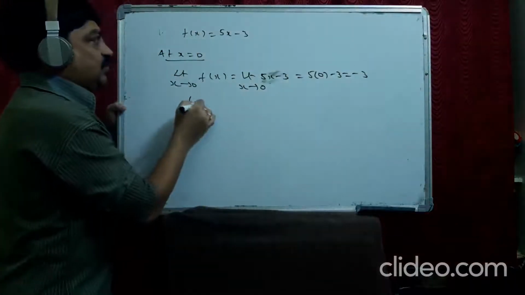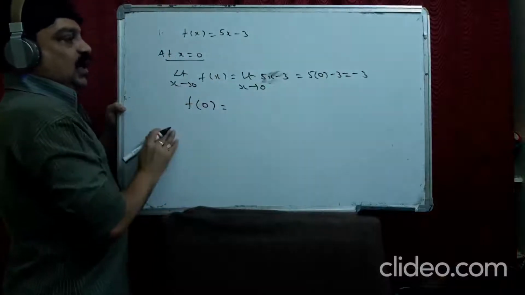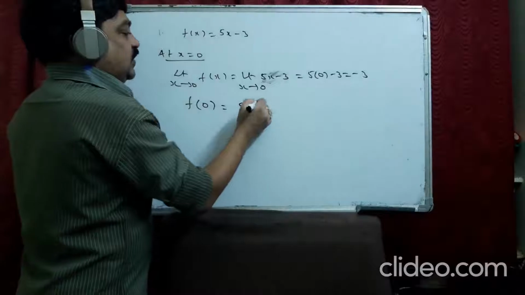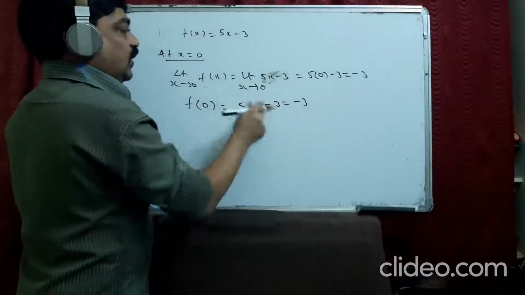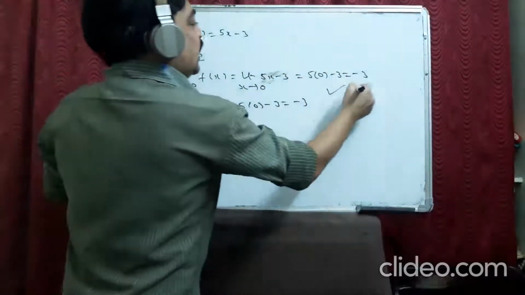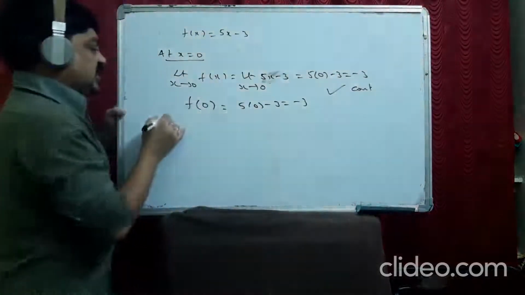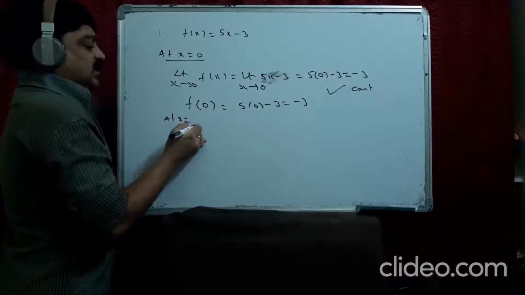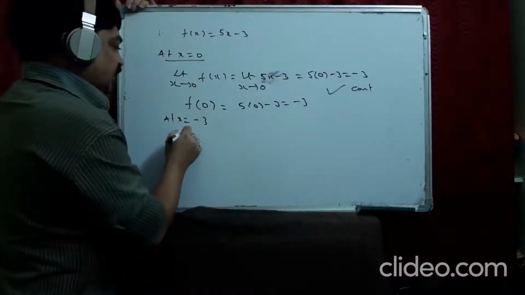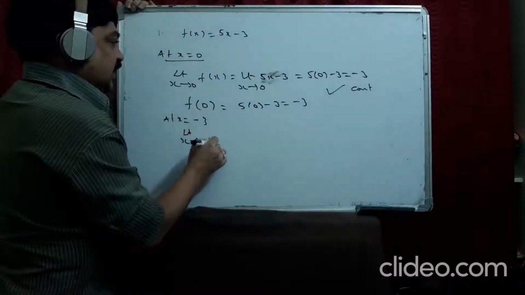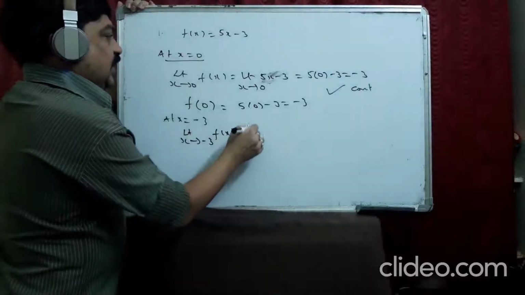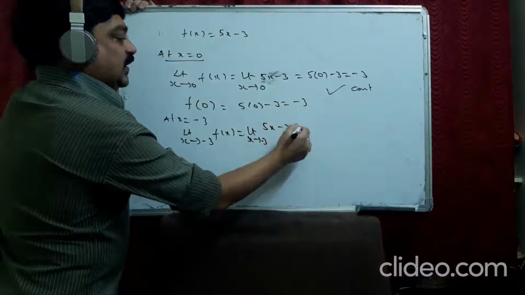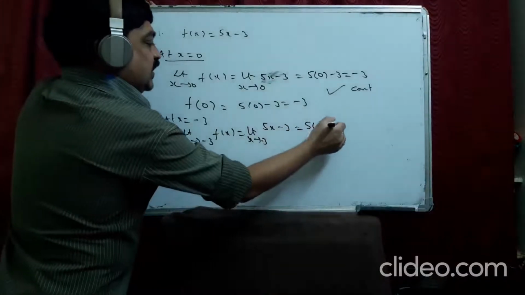Now what is f of 0? Here a is 0. f of 0 is 5 into 0 minus 3. Both are equal. Therefore f is continuous. Similarly, at x equal to minus 3, let us do limit x tends to minus 3 of 5x minus 3, which is 5 into minus 3 minus 3.